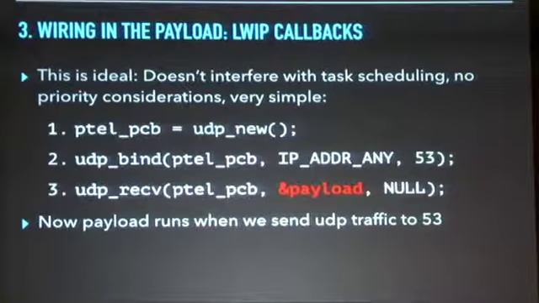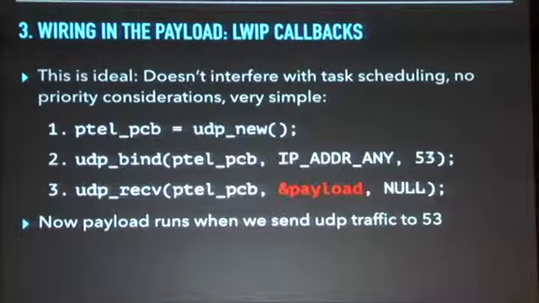So once we've written the payload somewhere in memory, we need to wire it in, and callbacks are the simplest way to do this. And it's ideal because we're not going to interfere with scheduling of any tasks. We're not going to starve other tasks in the system, or we don't need to think about the problem of starvation. So it makes it really simple.